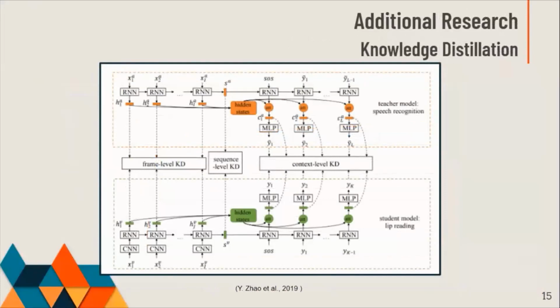As we can see in this diagram, the authors apply knowledge distillation by introducing a new loss function that, in addition to the base cross entropy loss, further introduces three other losses added together, representing the KD on frame level, sequence level, and the context level. However, in our case, since we're using a word level dataset, that makes our problem more of a classification problem rather than having a sequence of words as an output, we can make use of only the frame level and the sequence level KD in our final design, as Omar will later discuss in further detail. And now, Marian will walk you through further results of the research that we conducted.